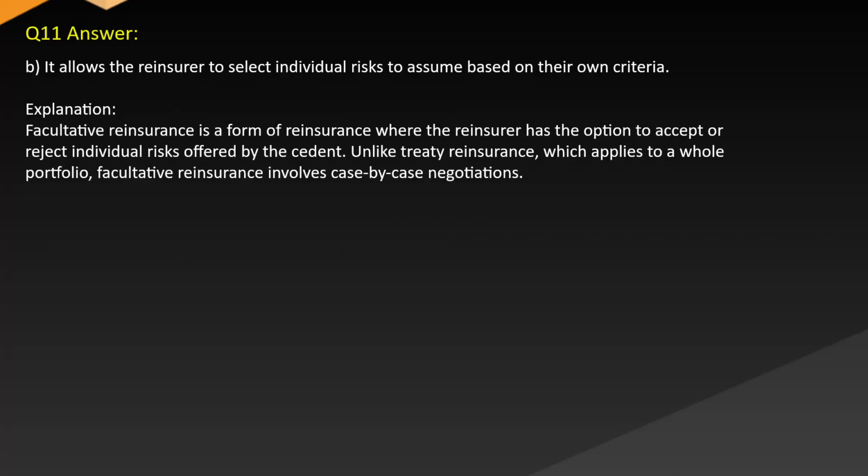Answer: B. It allows the reinsurer to select individual risks to assume based on their own criteria. Explanation: Facultative reinsurance is a form of reinsurance where the reinsurer has the option to accept or reject individual risks offered by the cedent. Unlike treaty reinsurance, which applies to a whole portfolio, facultative reinsurance involves case-by-case negotiations.